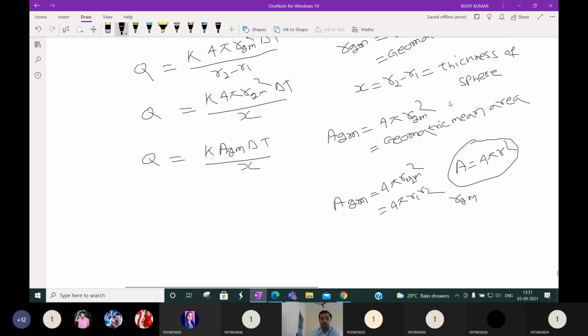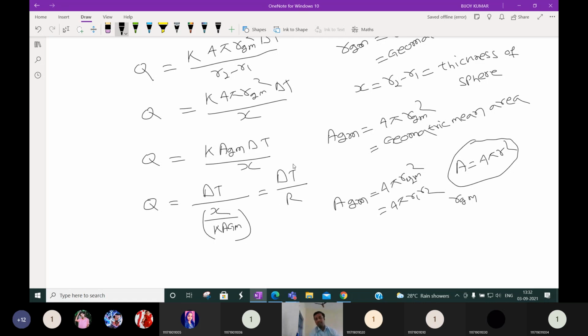Next, Q is equal to delta T by X by KAGM. This X by KAGM is nothing but R, so again it is delta T by R. So what you observe is that Q for a spherical body is also nothing but delta T by R.